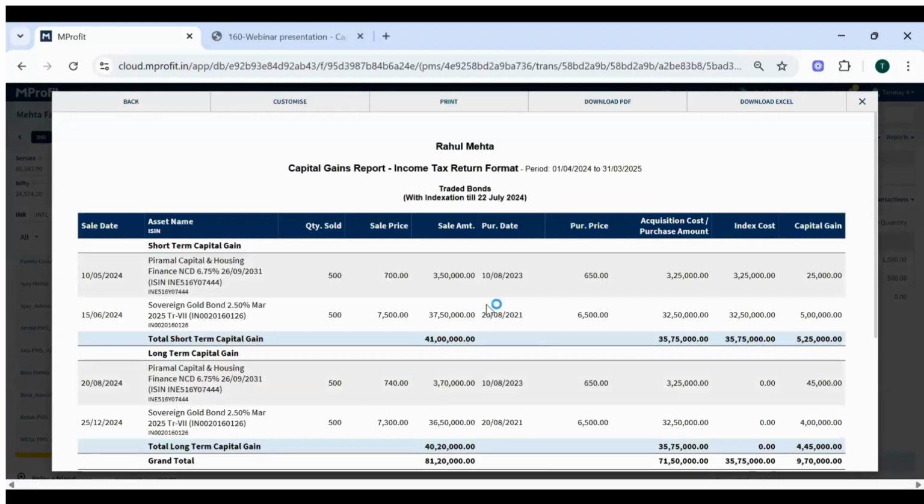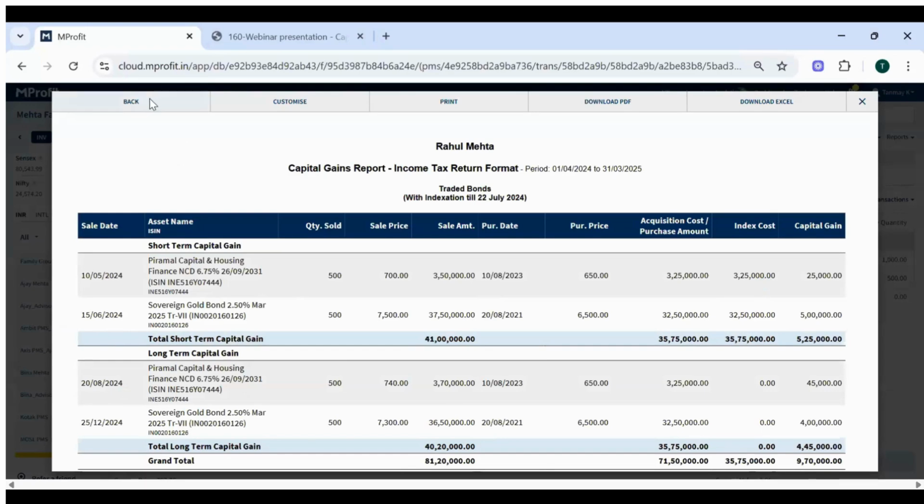Yeah. So as you can see on the screen, the first transaction, the purchase and sell, mainly the sell transaction is within a 1 year period. That is the reason it is showing it as a short-term capital gain. Similarly, if you look at the long-term section, the sell is after 1 year, after 365 days, for the Piramal Capital and Housing Finance bond. It is showing it as a long-term capital gain.